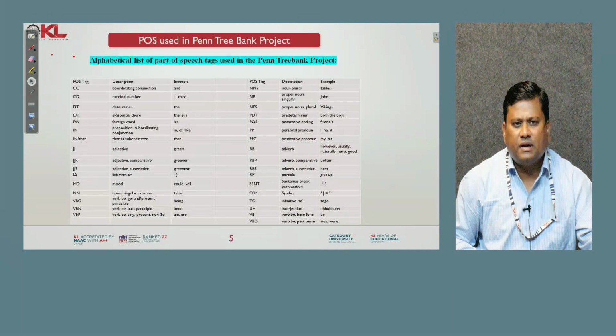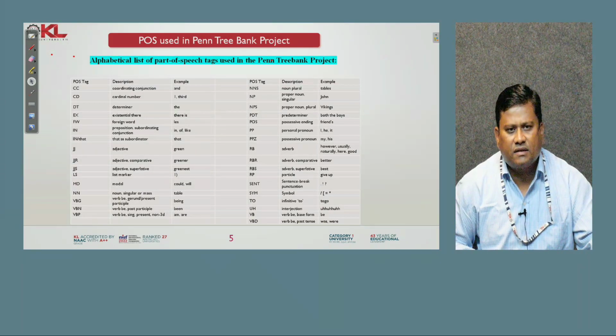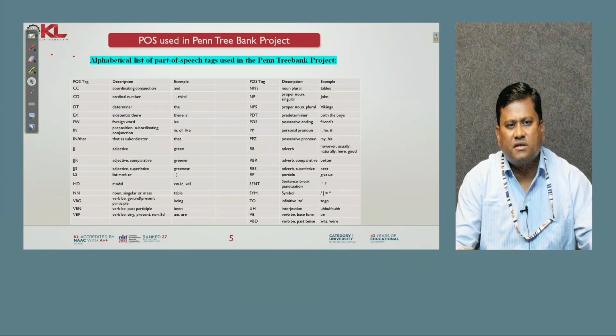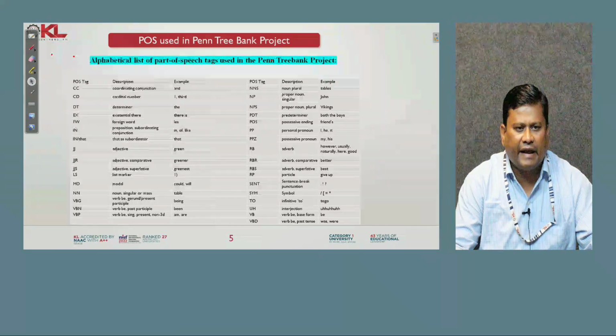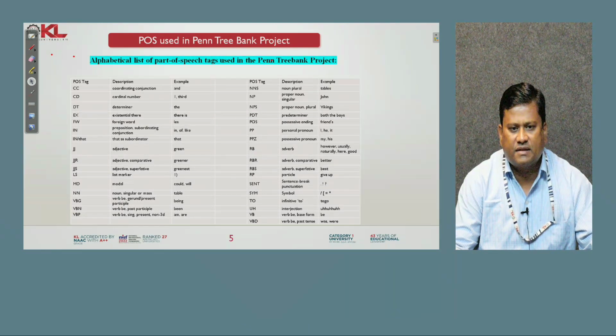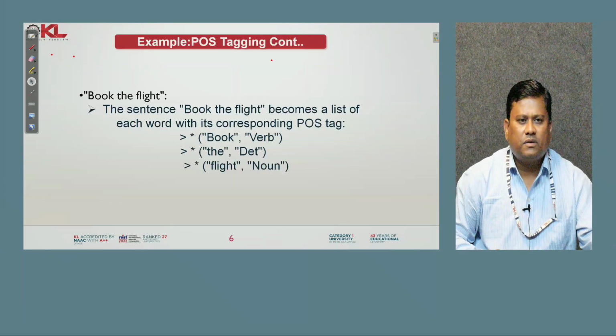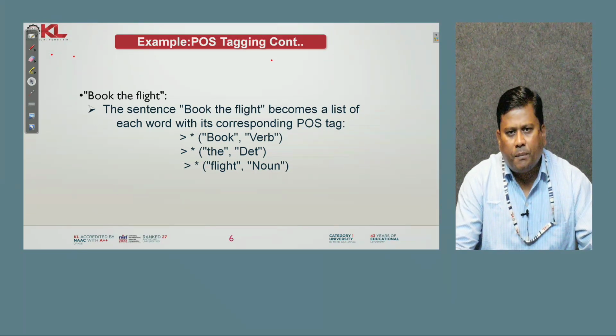And these are the POS tags used in the Penn Treebank project. This is the alphabetical list of part of speech tags used in the Penn Treebank project: CC, coordinating conjunctions; CD, cardinal numbers; DT, determiner; EX, existential there; FW, foreign words; and IN, prepositions and subordinators. JJ is adjective, JJR is adjective comparative, JJS is adjective superlative. There are so many tags; we have to discuss them.